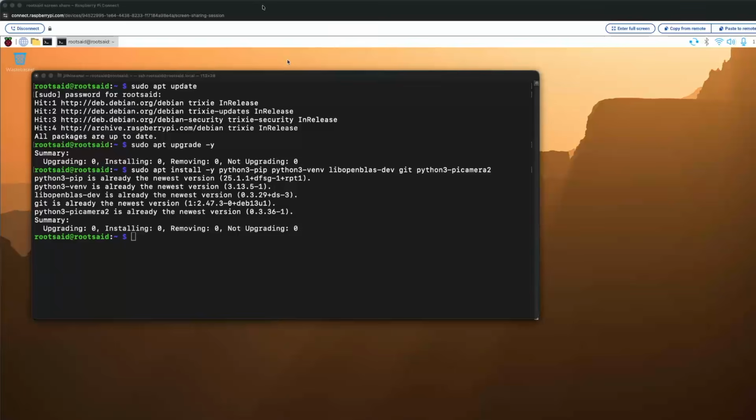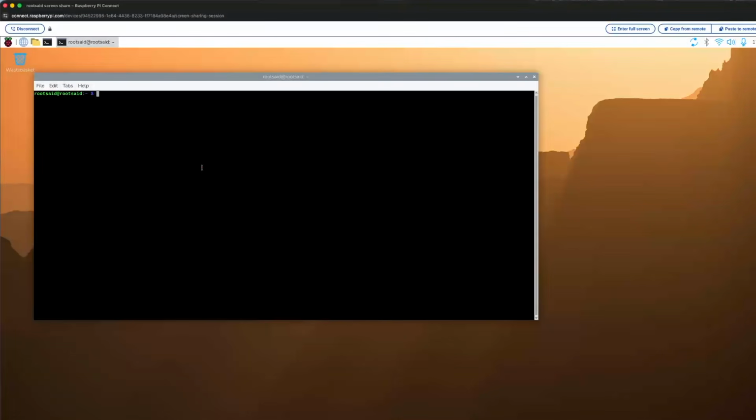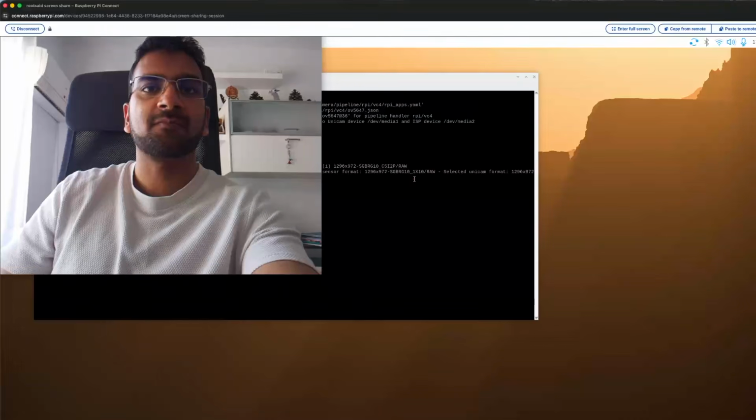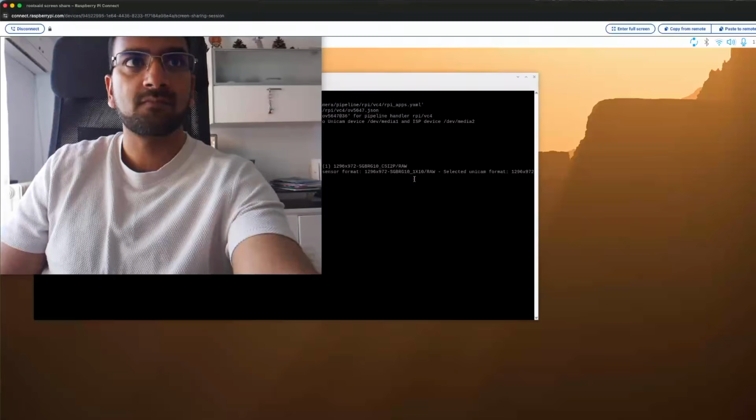Next, we need to check if the camera is detected and working as expected. So open a terminal from the Raspberry Pi UI and try running this command. This opens a quick 5-second live preview, and there we go. We can see the feed, so the camera is connected properly and recognized by our system.